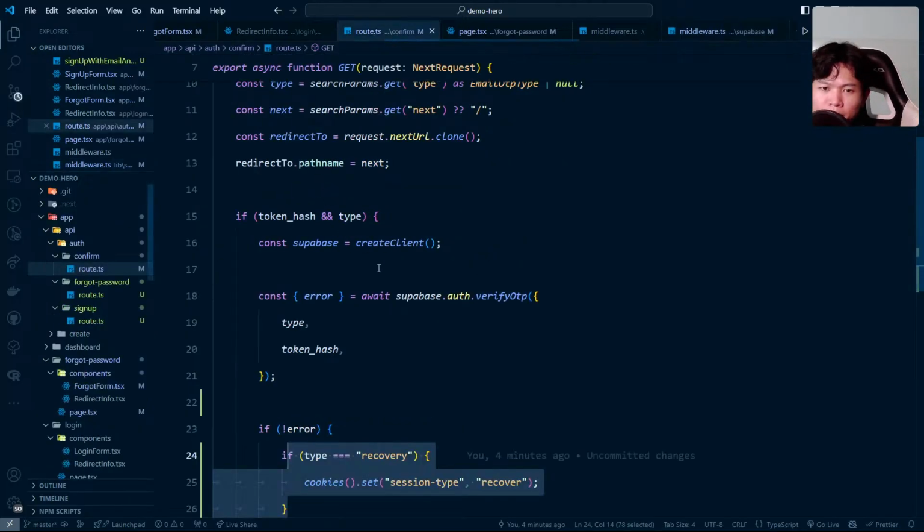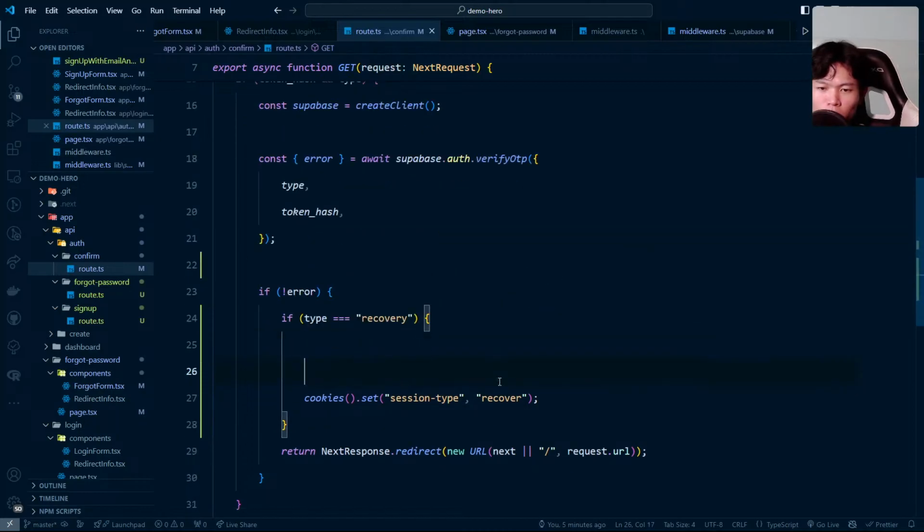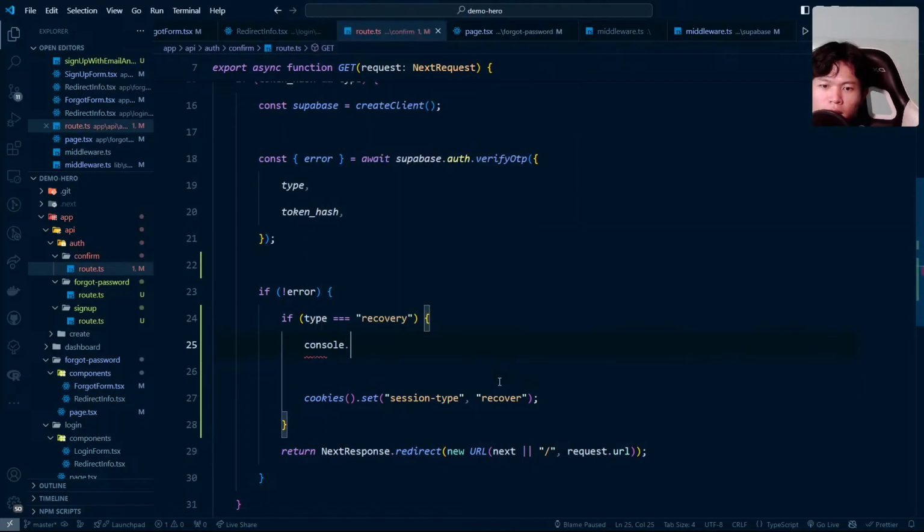Okay. Reset, right? This one, the type is recovery. One thing if I'm gonna do it again, we can, okay, this.